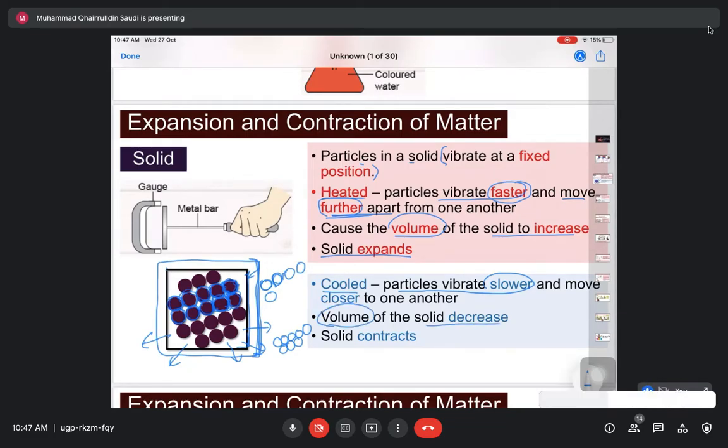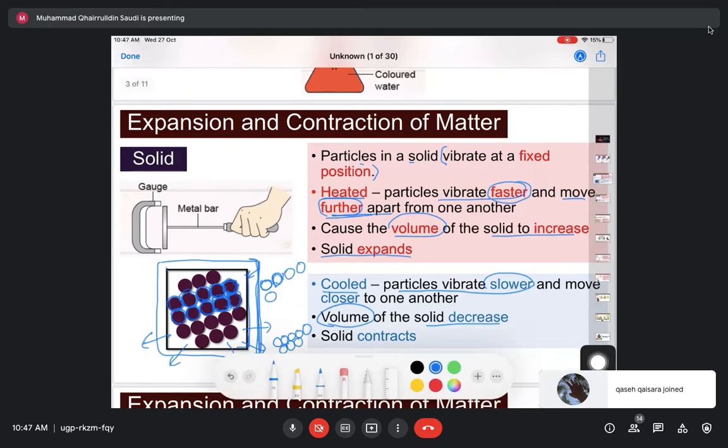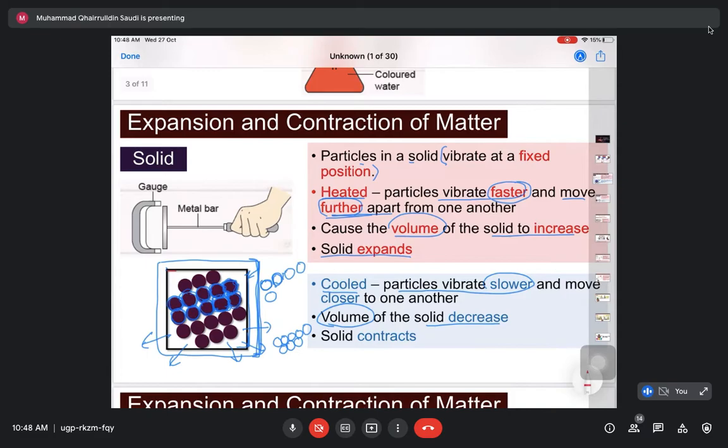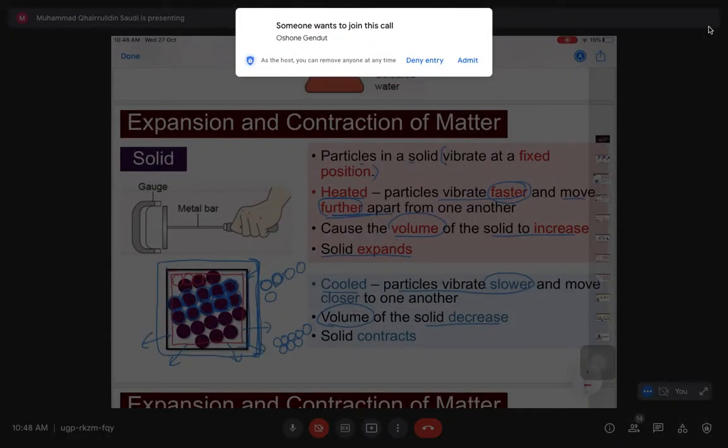Kalau sebelum ni, the volume of the solid is this one. Bila dia cool, the volume of the solid makin kecil sebab the particles move closer to each other. Dia lebih dekat dengan each other. So we say that the solid contracts.